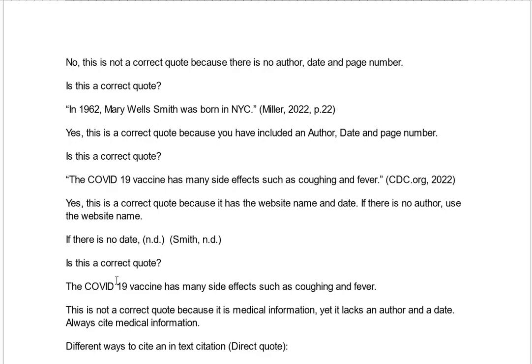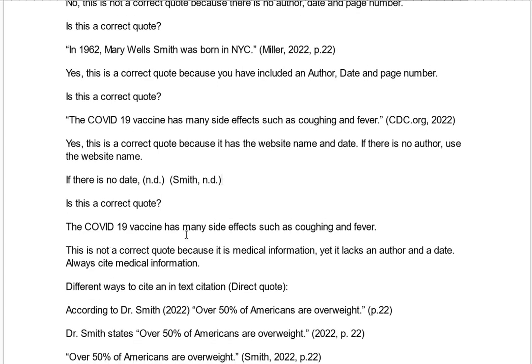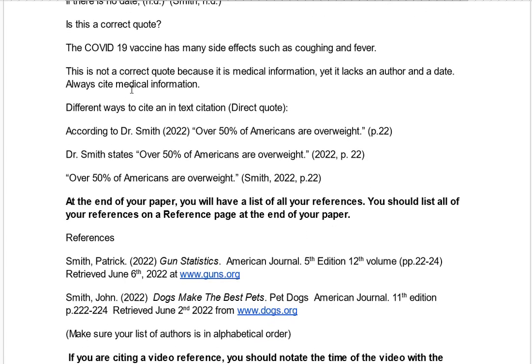So, is this a correct quote? The COVID-19 vaccine has many side effects, such as coughing and fever. No, that's not correct because where is the author, date, and page number? So that's not correct. Then you have different ways to cite an in-text citation.